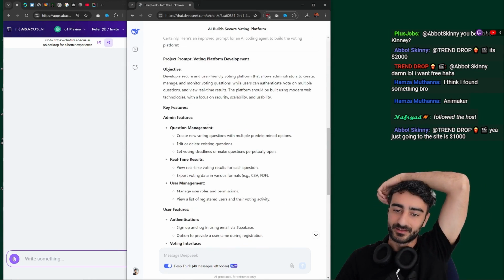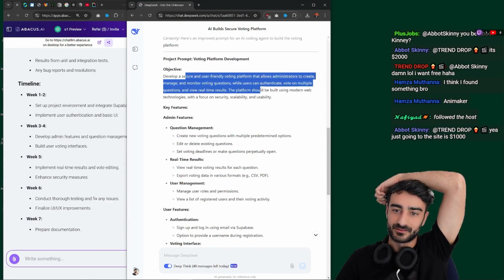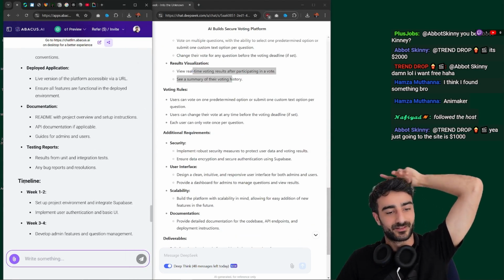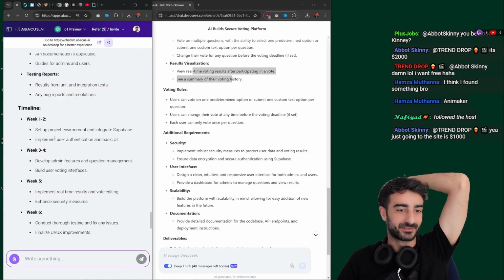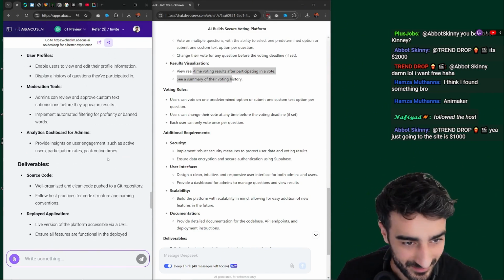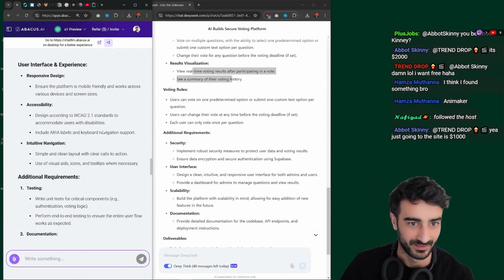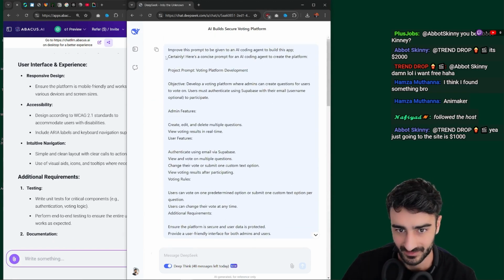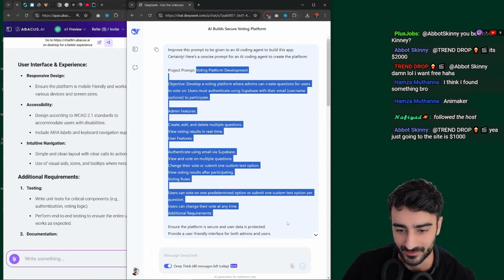Create a new question manager, create a new voting session. Objective, voting. It's not even that much better. Oh my god, O1 gave a timeline. I think these kinds of prompts aren't even for O1. I think its reasoning is for math and science and stuff, but not really this. I think this 4o prompt was pretty good. We're just going to keep this.